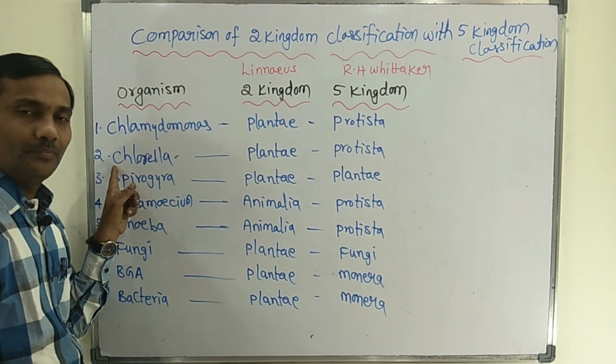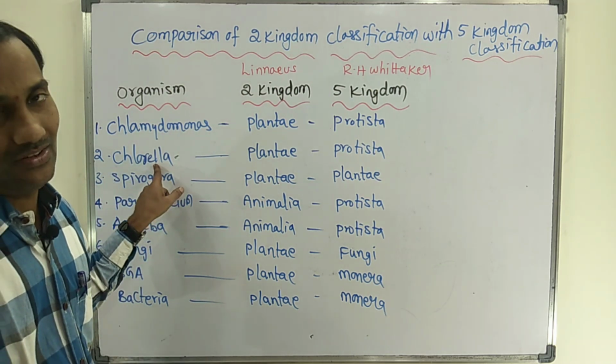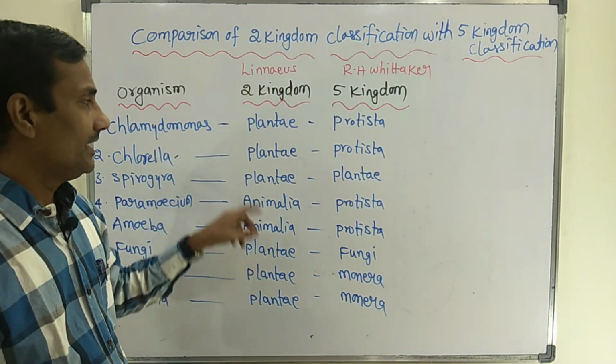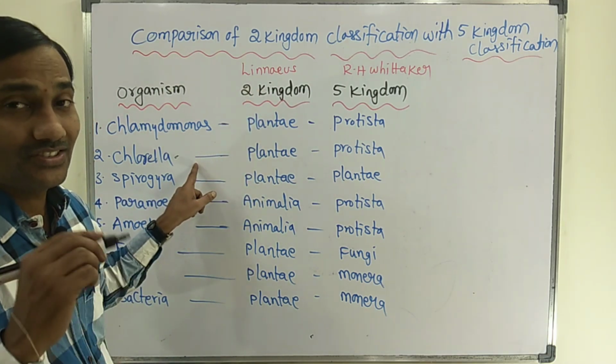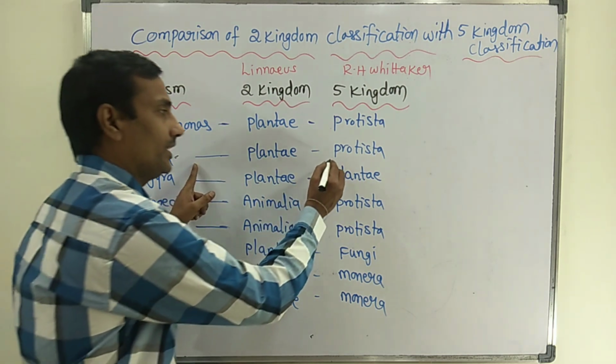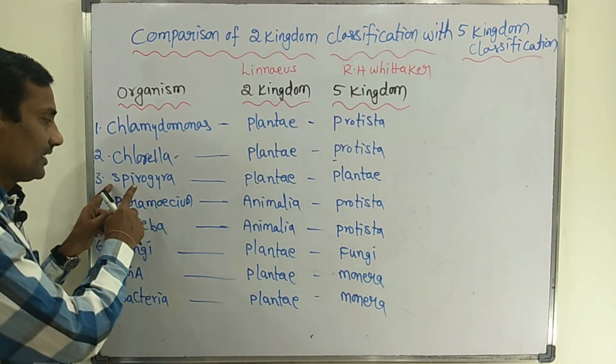Now next we will see Chlorella. This unicellular organism is placed in the Plantae kingdom by Linnaeus because Chlorella consists of a cell wall. But as a unicellular eukaryotic organism, it is placed in the Protista kingdom by R.H. Whittaker.